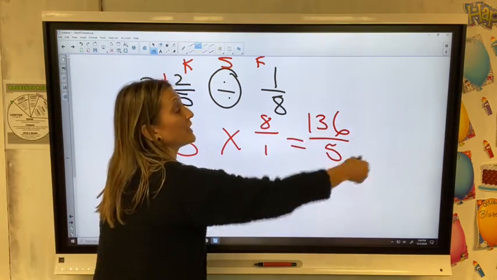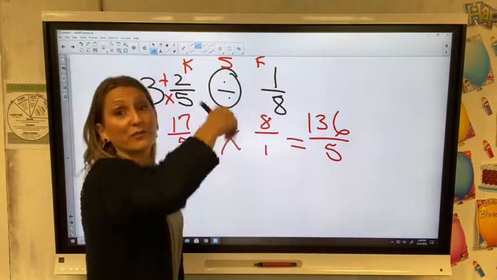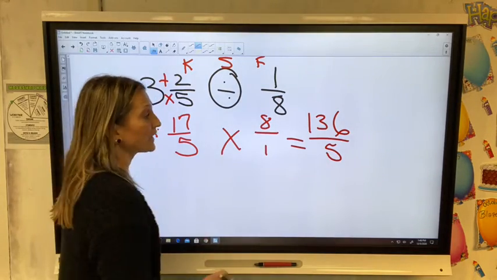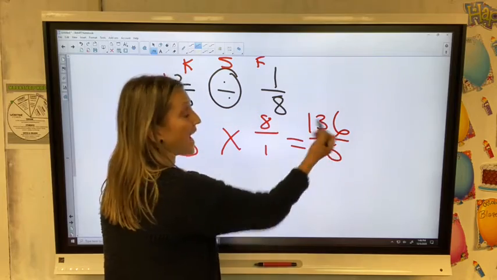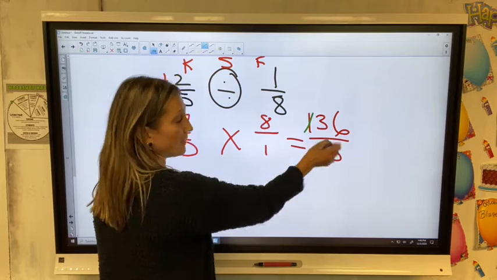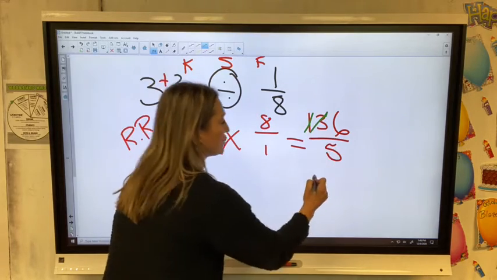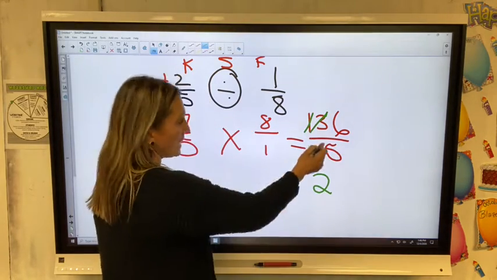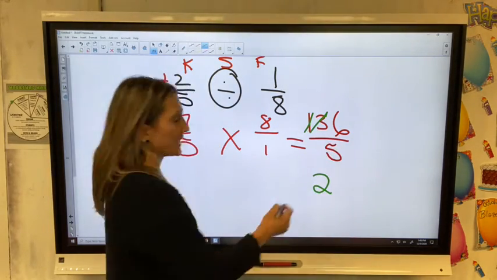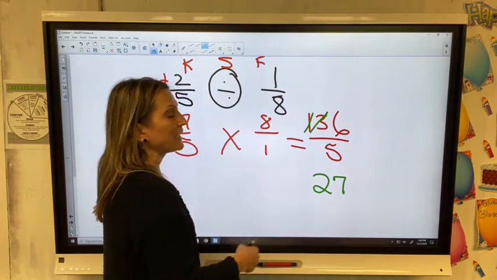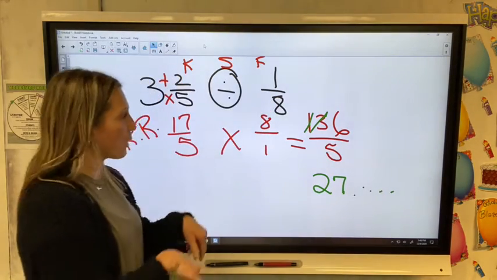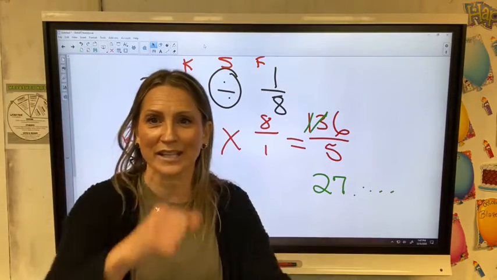Now I have an improper fraction, and I want to convert that, because you do not want to leave your answer as an improper fraction. So I'm going to convert that back, and I'm going to say 5 into 136. 5 will not go into 1. 5 will go into 13 2 times, which is 10. 10 from 13 leaves me 3. 5 into 36 will go 7, which is 35. It leaves me 1. And then I'm going to get a decimal, and on and on. I won't work that all the way out, so I can try to keep this video short.